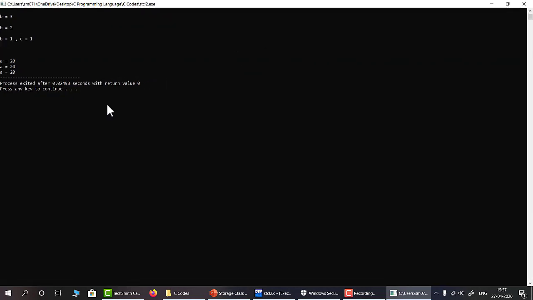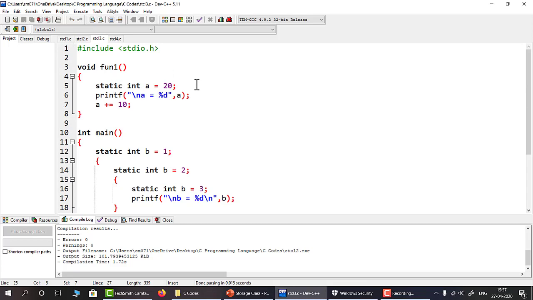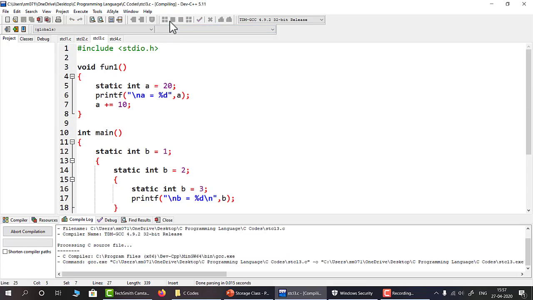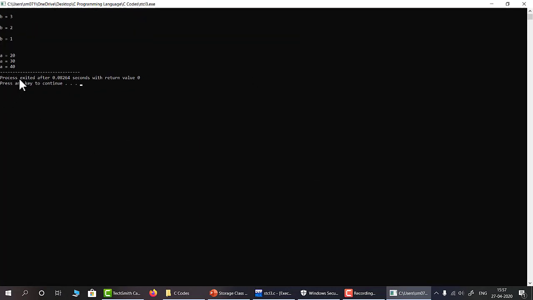Now for the static storage class, when we call that function, we can see that the first time we get the initialization value of a, then we get the updated value of a for each and every function call.